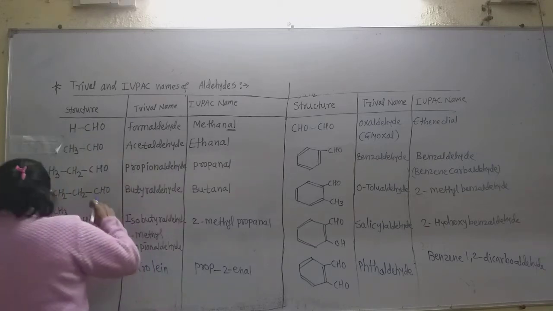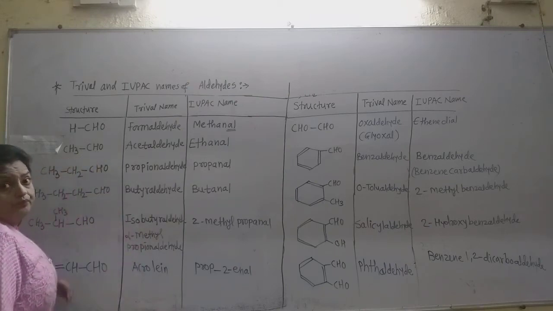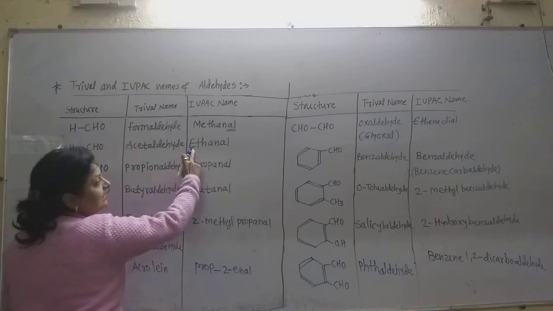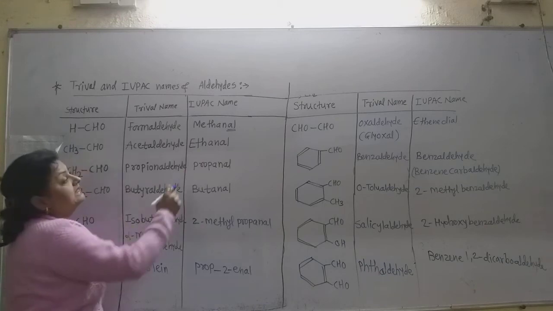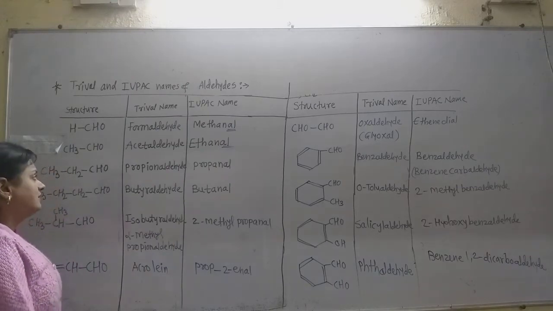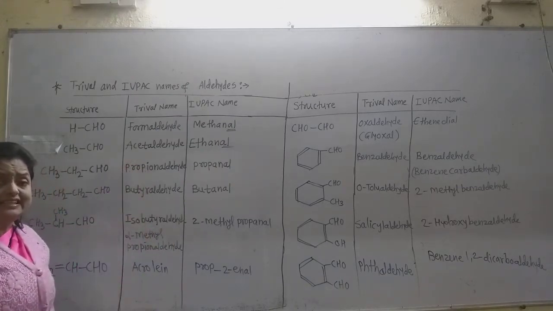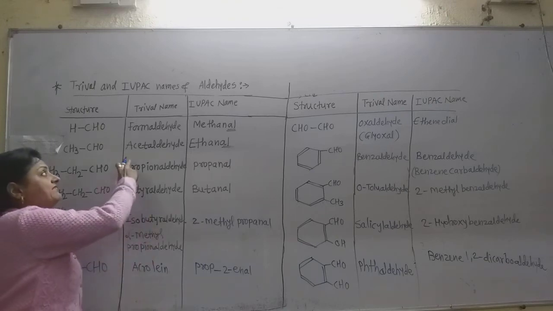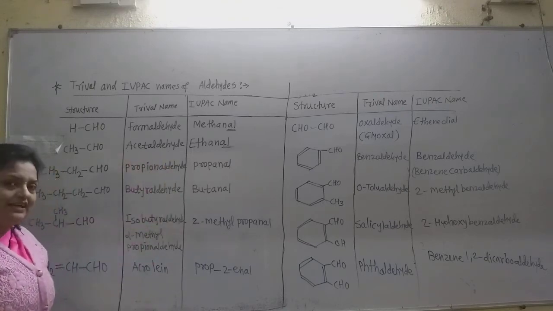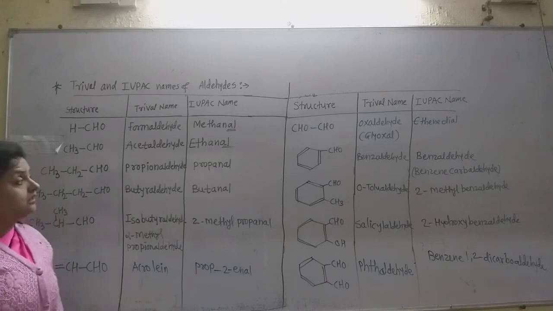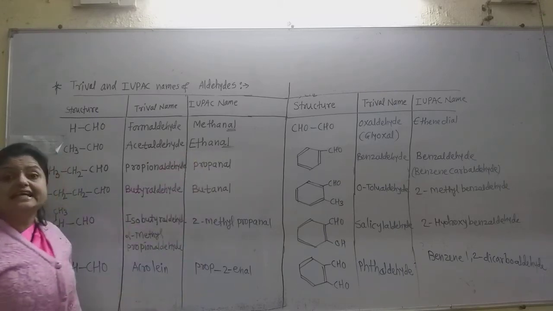Now see the second aldehyde, CH3CHO. It contains two carbon atoms. So the IUPAC name, from the alkane ethane, is ethanal. E is replaced by the suffix al. And the common name is from acetic acid, because acetic acid, that is ethanoic acid, also contains two carbon atoms. So the common name is acetaldehyde from the name of acetic acid, but in IUPAC name it is called ethanal.